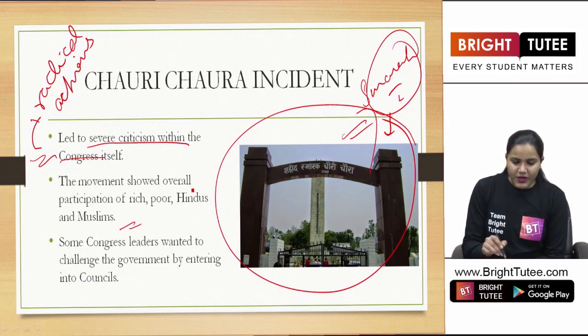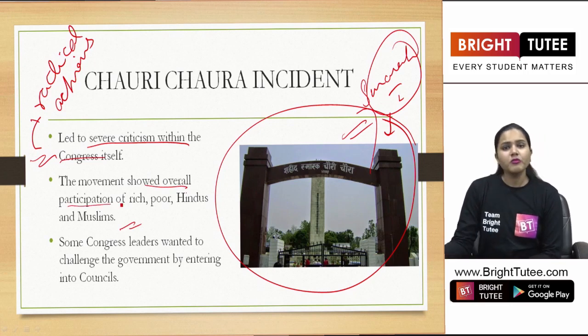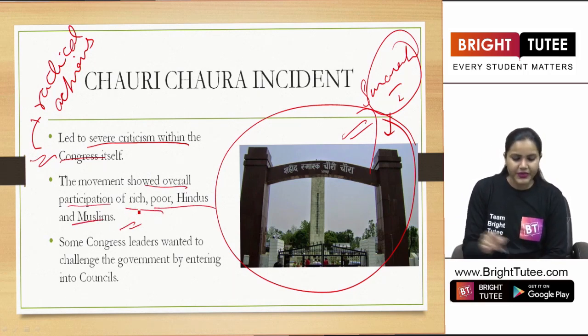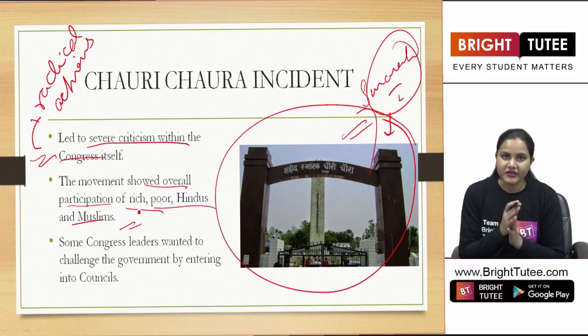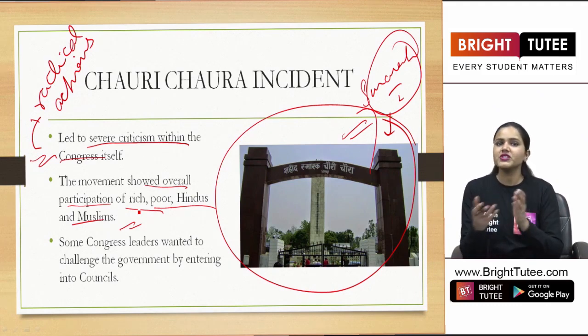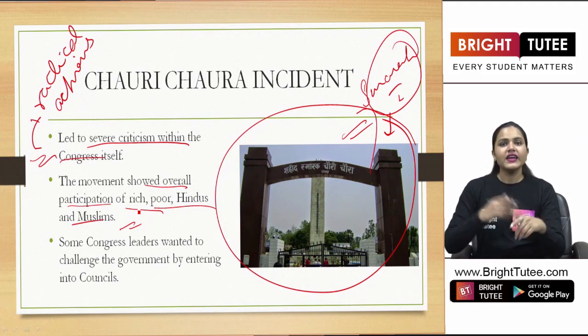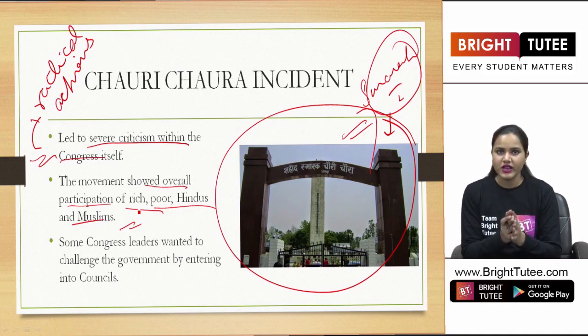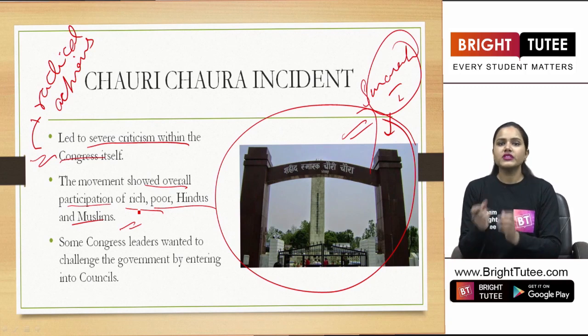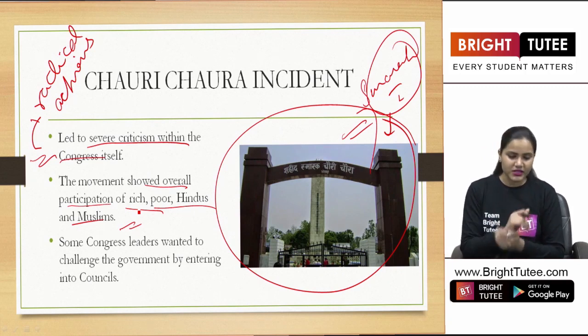Also, the movement showed the overall participation of rich, poor, Hindus and Muslims. Yes, students, this was a Hindu-Muslim united movement there, right? Because the Khilafat movement was also taking place, and in the same way, the non-cooperation movement was launched. So this showed the Hindu-Muslim unity at many places.